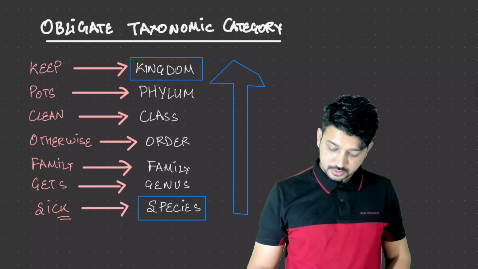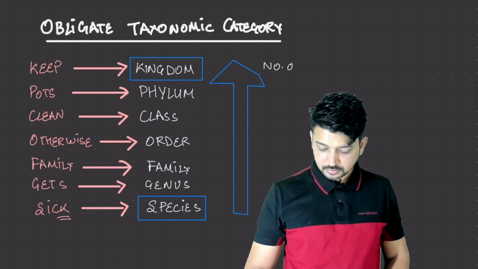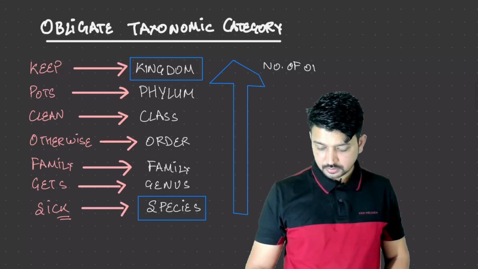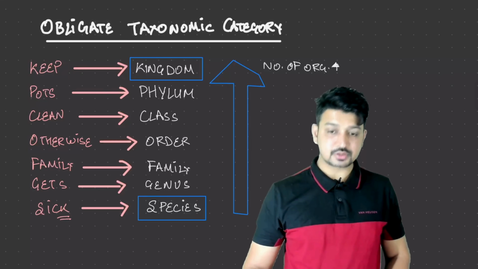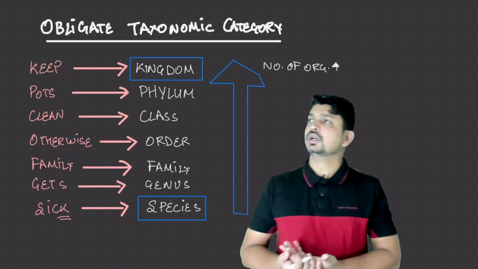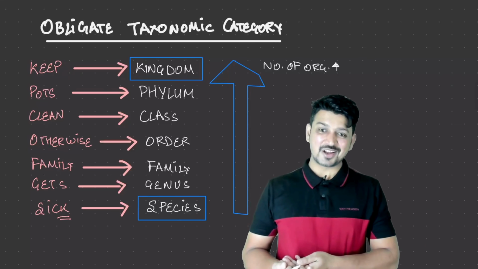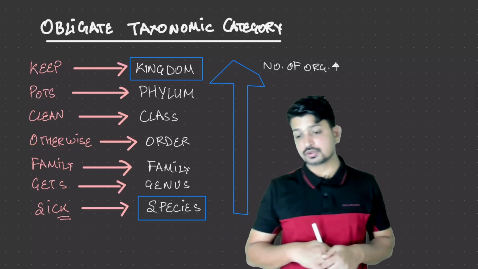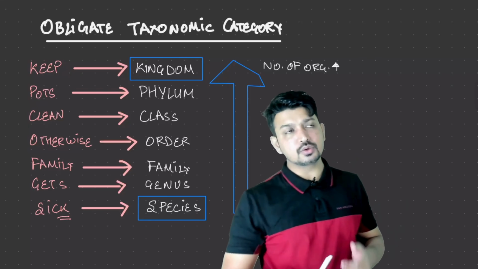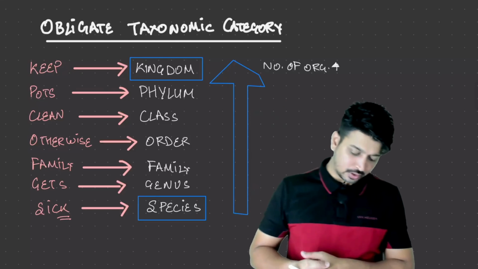The number of organisms is highest. So for example, kingdom Animalia includes us, insects, mollusks, and various different types of organisms.